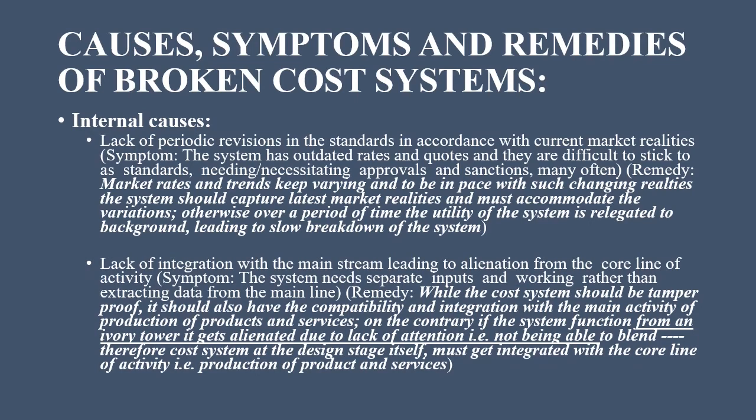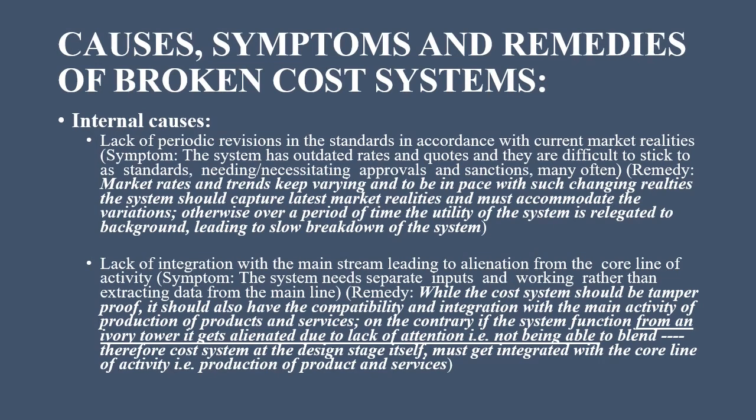Lack of integration with the mainstream, leading to alienation from the core line of the activity. The symptom is the system needs separate inputs and working rather than extracting data from the main line. The remedy is, while the cost system should be tamper-proof, it should also have the compatibility and integration with the main activity of production of products and services.